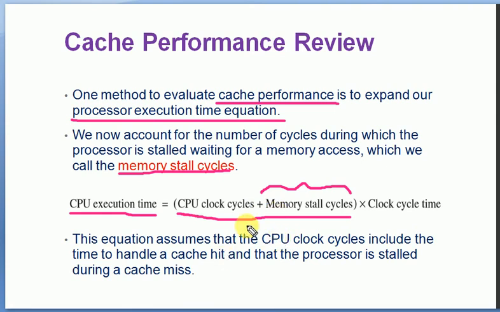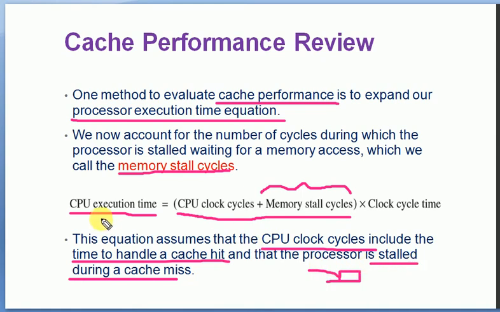Now this equation assumes that the CPU clock cycles include the time to handle the cache hit. So if the data is available in the cache, that means a cache hit is usually part of the CPU clock cycle, and the processor is stalled during a cache miss. Now if it is a cache miss, the processor is stalled.